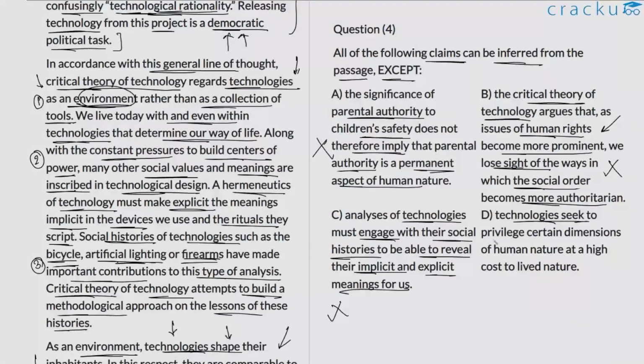D. Technologies seek to privilege certain dimensions of human nature at a high cost to lived nature. I can agree that technologies do seek to privilege certain dimensions of human nature; it grants power or legitimacy to certain elements. But aside from that, the author doesn't present such a clause. He doesn't say that this occurs at a high cost to lived nature. There is no discussion backing this particular claim. So option D is the correct answer here, because it's a claim that cannot be inferred from the passage.